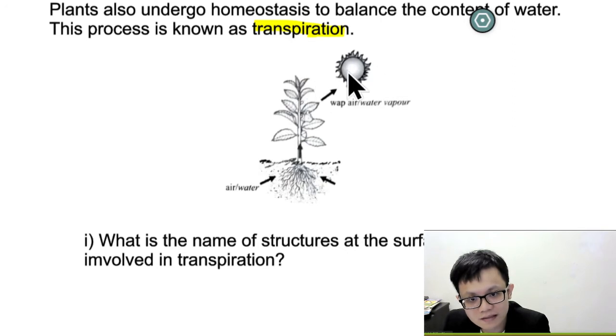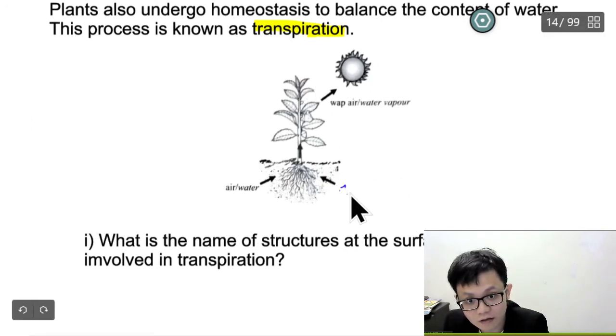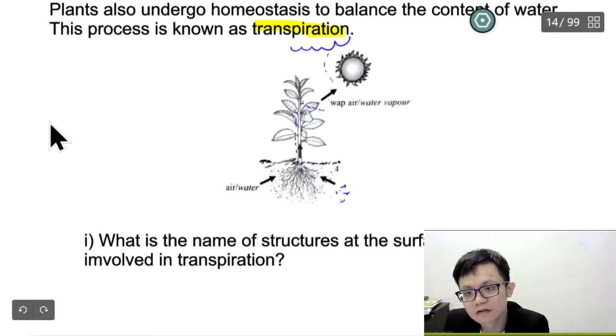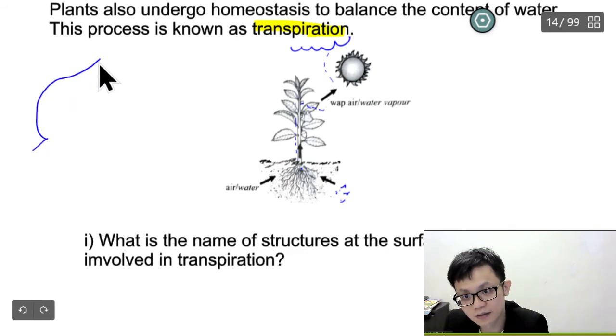So basically the water will come from here, the blue color is the water. It will absorb here, and then it will go out from the leaf and then dry. The water will go up to become the cloud and then rain, for example. So this is the leaf, for example.